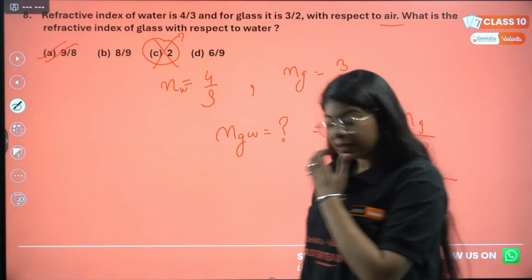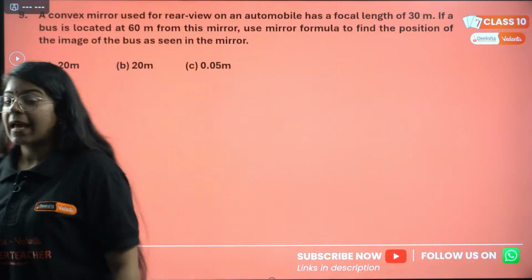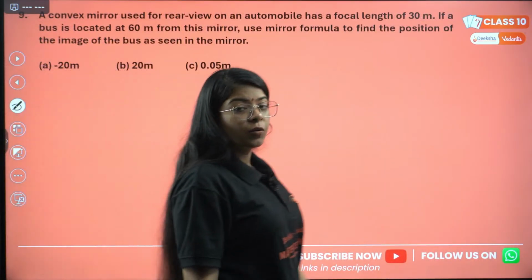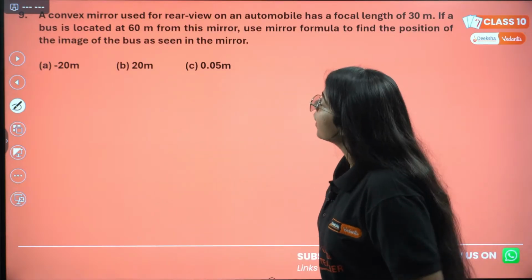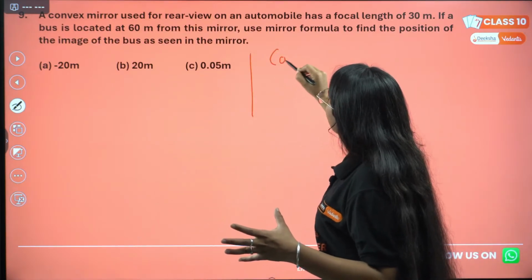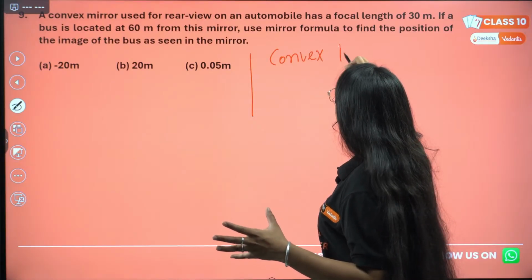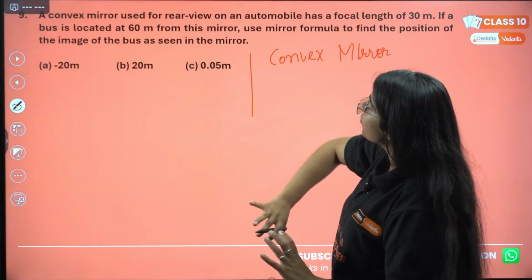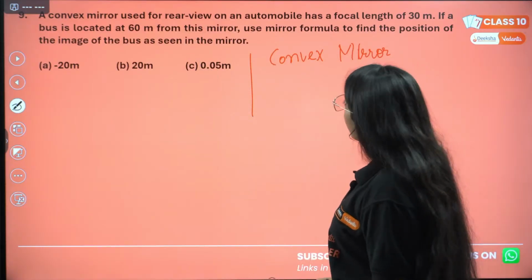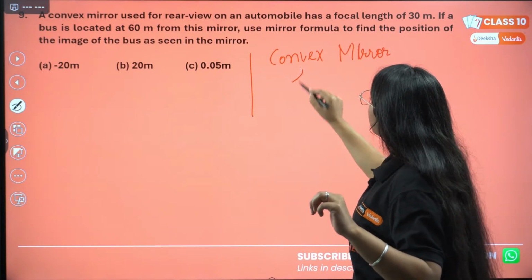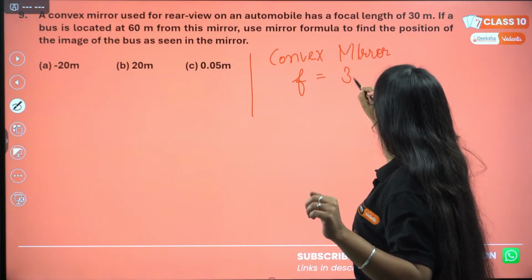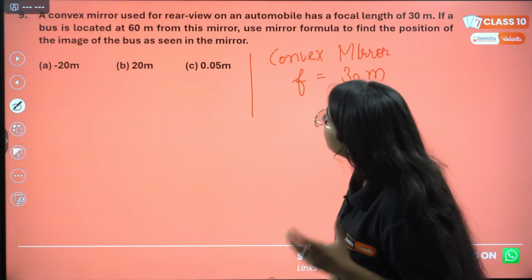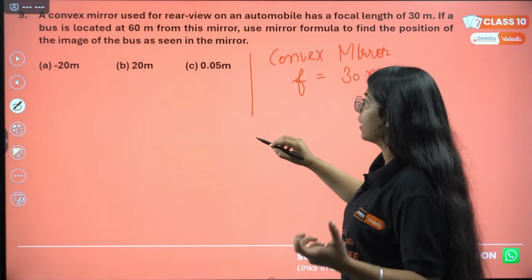Okay, let's move on to the next question. 9th question, read it carefully. We'll solve it carefully, okay. The convex mirror. First, write down whatever mirror it is mentioned in the question. So, a convex mirror used for rear view for an automobile has a focal length of 30 meters. If a bus is located at 60 meter from this mirror.